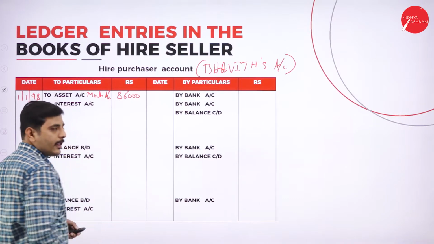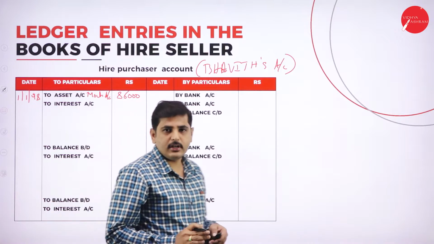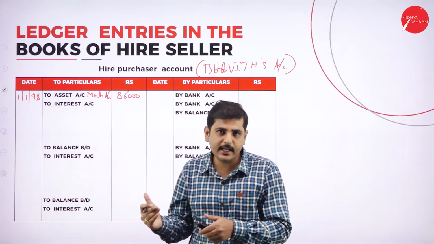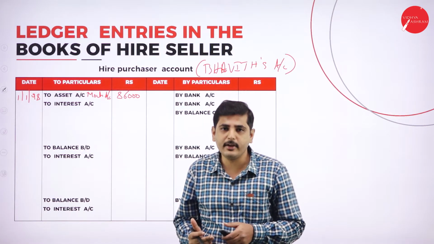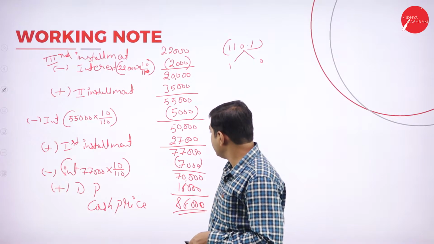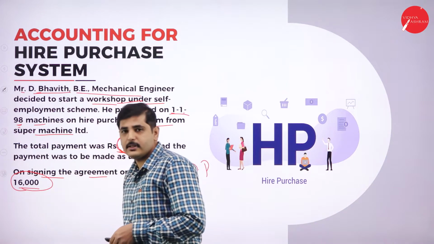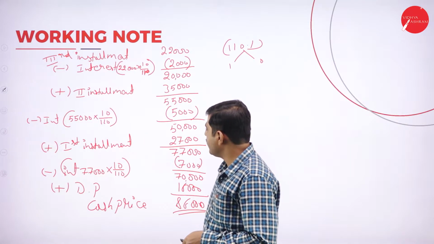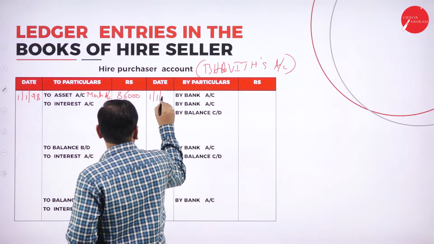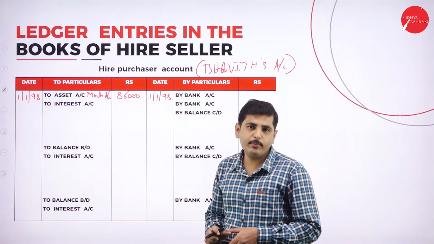86,000. Okay. Next one, on the same day of purchase, when we are going to purchase the asset, on the same day we have to make the down payment. So what is the down payment we have paid? Look at the down payment. We have paid the down payment of 16,000. So on the same day we have paid the down payment. That means 1/1/98. What is the journal entry for the down payment?